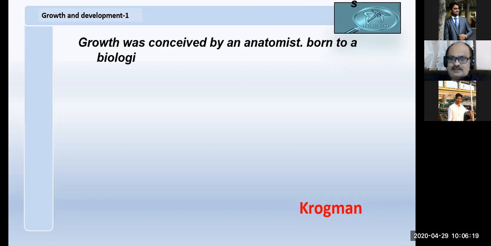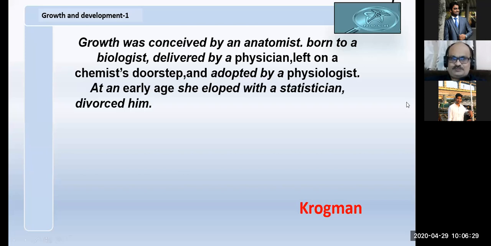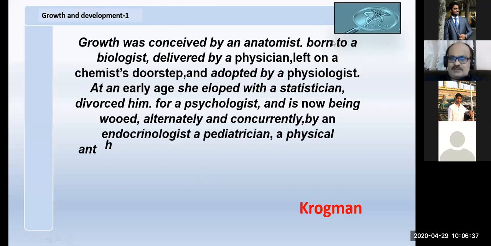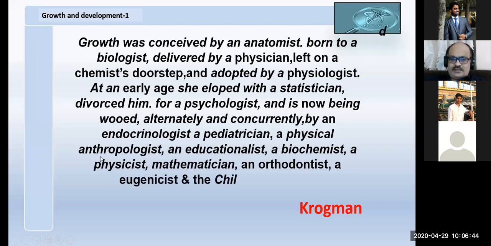And this is a big definition given by the anatomist Krogman to define what growth is. You can see how many branches are involved here: anatomist, biologist, physician, physiologist, statistician, psychologist, endocrinologist, pediatrician, anthropologist, like this. So we are a part of this whole group, and we have to read what growth and development is.